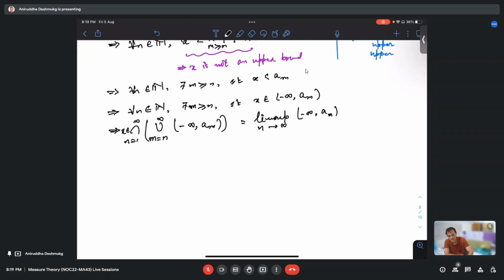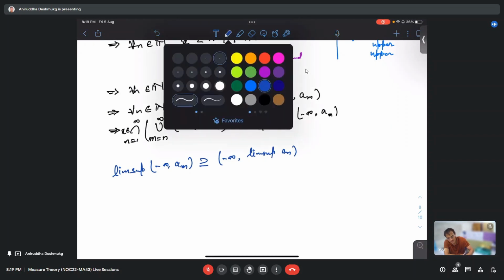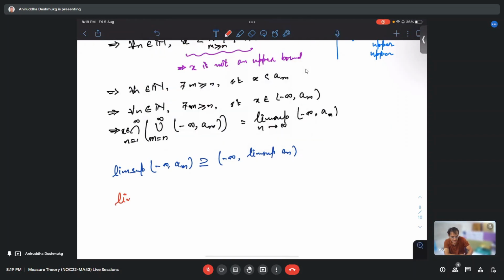So basically, we have proved this result that lim sup of (minus infinity, an) contains (minus infinity, lim sup an). And a similar question can be asked about lim inf. So lim inf of (minus infinity, an), whether it is contained or it contains, we don't know. (Minus infinity, lim inf an).